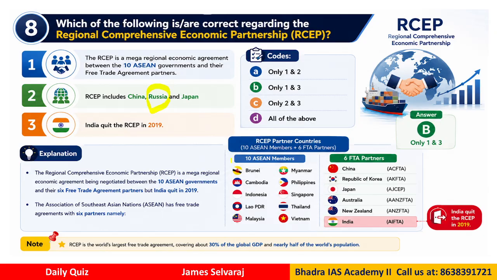Okay, so the 10 ASEAN members who were part of the RCEP when negotiations began were Brunei, Cambodia, Indonesia, Laos PDR, Malaysia, Myanmar, Philippines, Singapore, and so on. And which are their 6 free trade partners? China, South Korea, Japan, Australia, New Zealand, India, but not Russia. So, Russia is not in the list. Therefore, statement number 2 is wrong, and the correct answer would be statements 1 and 3. RCEP basically comes in the context of international institutions, foreign trade, free trade, and international relations, so we can think of this question in that way.